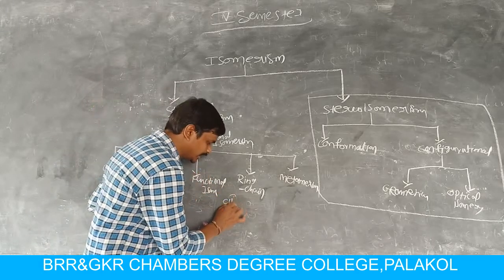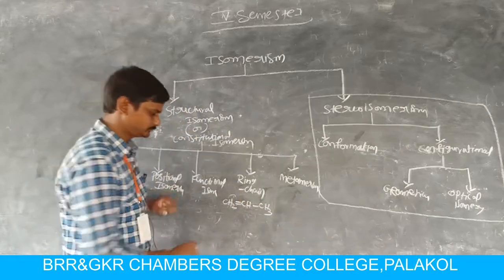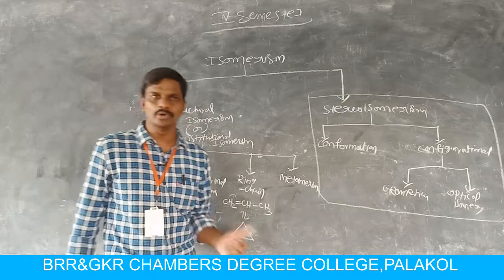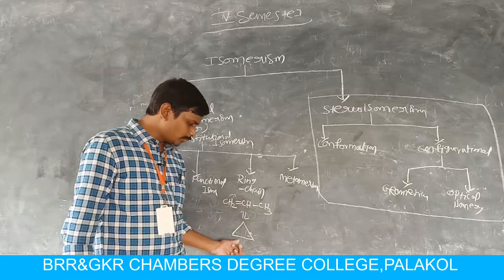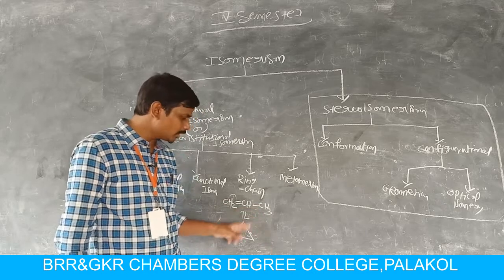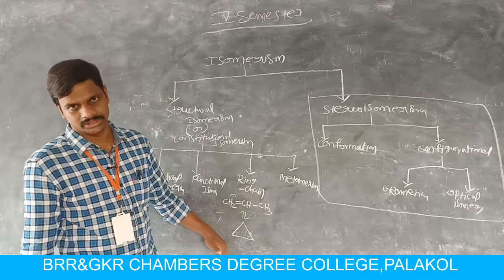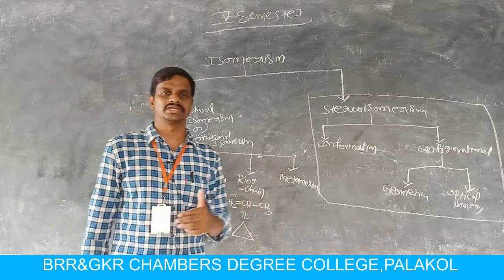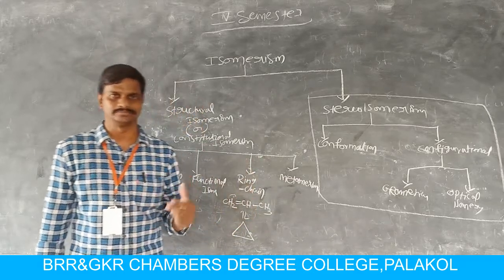Let us take one example, that is CH2=CH-CH3, propene. The molecular formula of this compound is C3H6. And the molecular formula of cyclopropane is also C3H6. So both the compounds have the same molecular formula, but one is an open chain structure and the other is a ring structure. So these two are ring chain isomers, and the phenomenon is called ring chain isomerism.